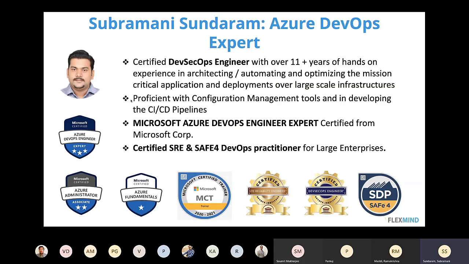My name is Subramani Sundaram, and I'm working as a DevSecOps engineer, and I have around 11 plus years of hands-on experience in architecting and automating mission critical applications. My main role is creating CI/CD pipelines for large scale infrastructure management tools across various enterprise standards. I'm an Azure DevOps engineer expert. I completed this last year, and I've also done a lot of other certifications, like site reliability engineering and Scaled Agile Framework for DevOps practitioner for large enterprises, and much more than this.